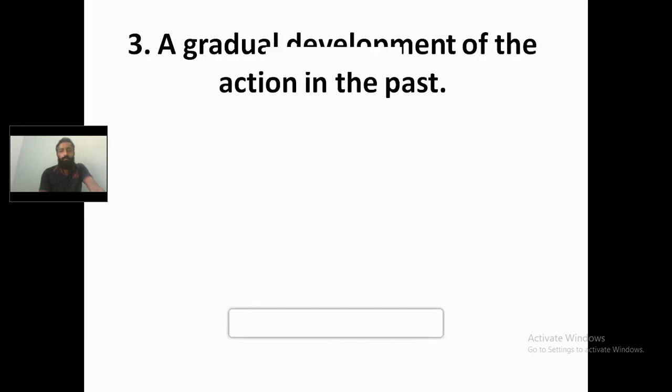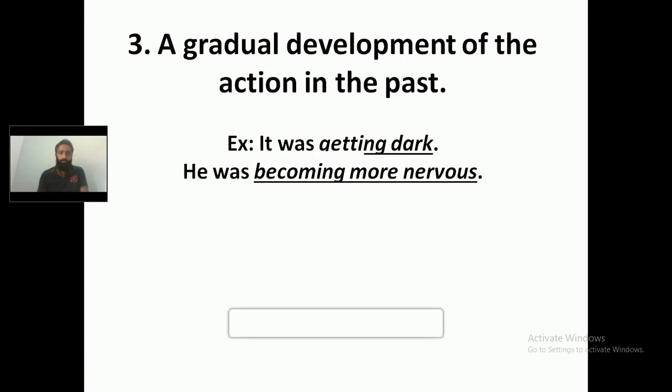Let's see the third usage of it. A gradual development of the action in the past, which means an action that was developing in the past. Let's see the example. It was getting dark. What is the gradual development of the action? That is getting dark is the gradual or slow development of the action.